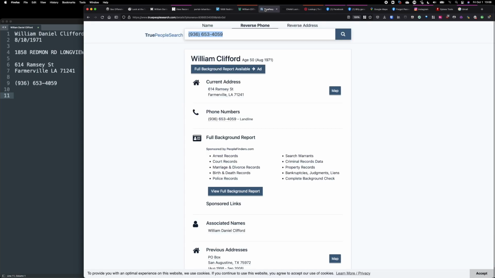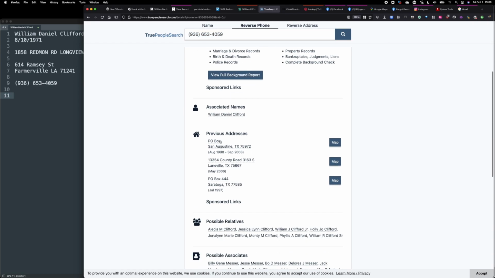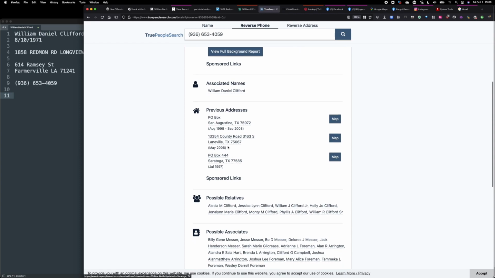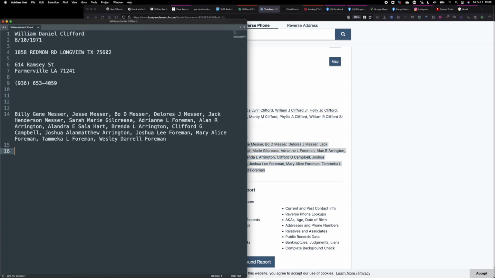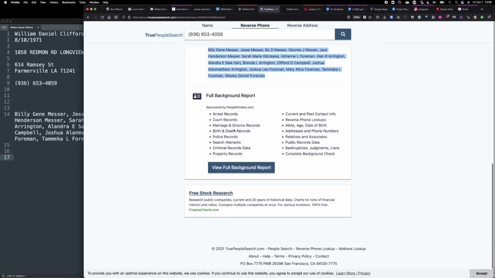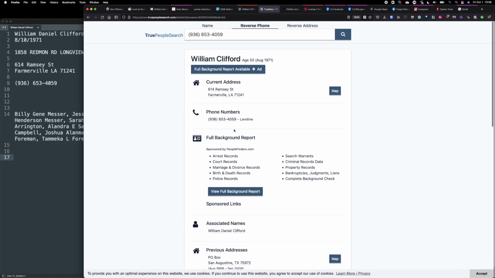Using another people search website, I can get a lot more information. This is the same address I had, same phone number. Previous addresses are useful, Laneville, Saratoga. I note down all these things and possible associates. These people will help me pivot even further through relatives. I can't find much more, and I've done a bit of search on this. I can't find a real phone number or an email address or anything else. Maybe he's just not online as much.